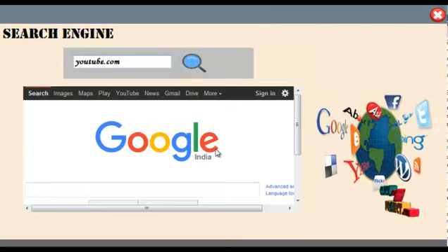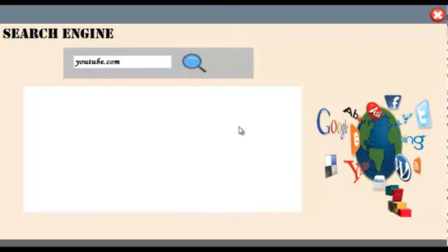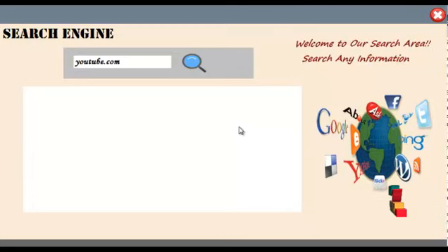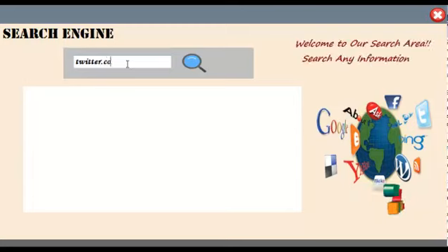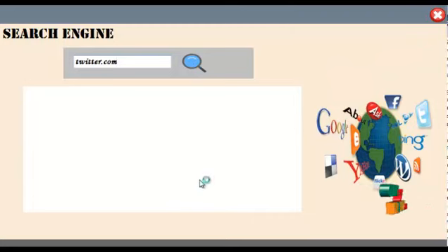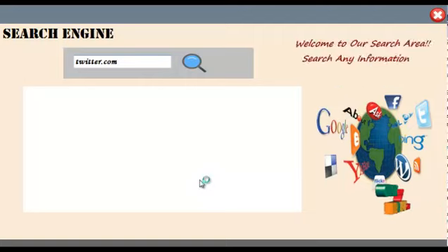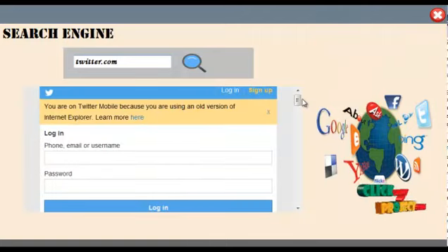Then this page is loaded here. Like Twitter, so wait for the request to be accepted. Now the Twitter page is shown here.